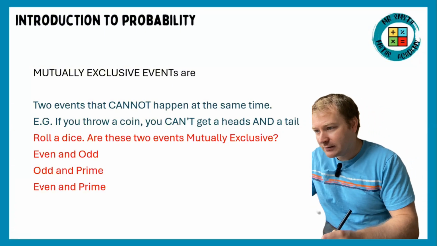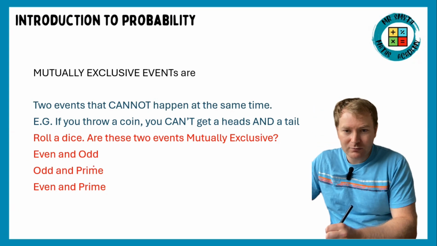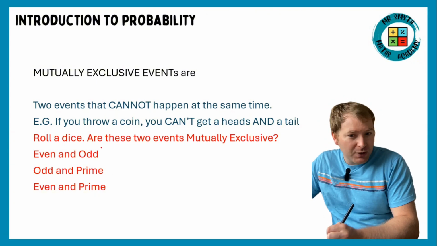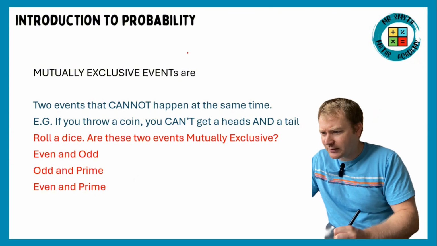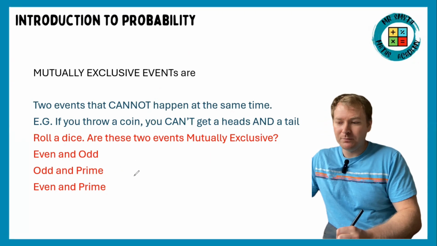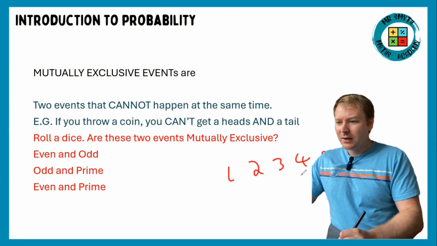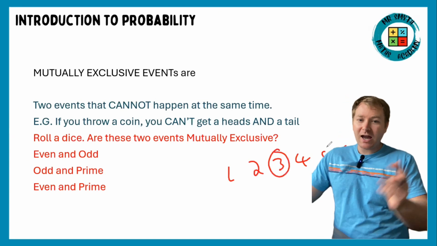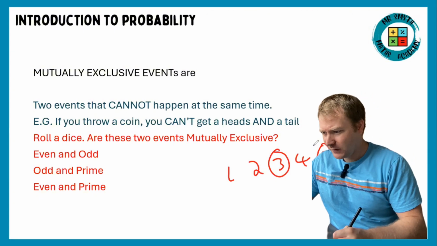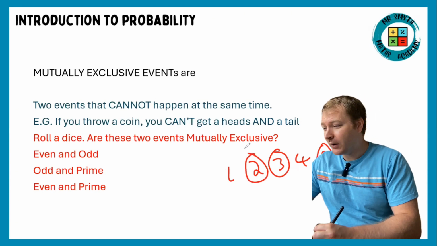So let's have a look at a few examples. We've got our roll of a dice, like we said there. If I roll a dice, can I get even and odd? Well, I can't, because all numbers are either even or odd. Can I get an odd and a prime? Well, 3's a prime. Let's jot this one down actually, because that's a good example. So I roll a dice. Is it possible that I can get an odd and a prime? Well, we've got 1, 2, 3, 4, 5, 6 on a dice, haven't we? So that's an odd prime and that's an odd prime. So you have to give the example to say this is why it's not mutually exclusive. Even and prime, well, that's a 2. And as long as you give an example, you can prove either way.